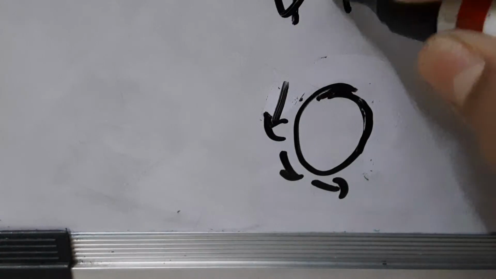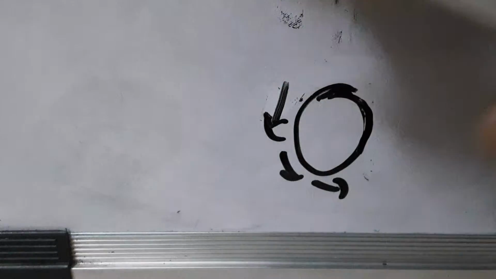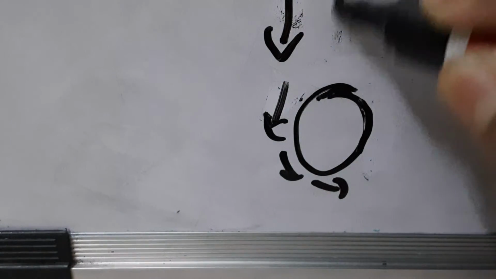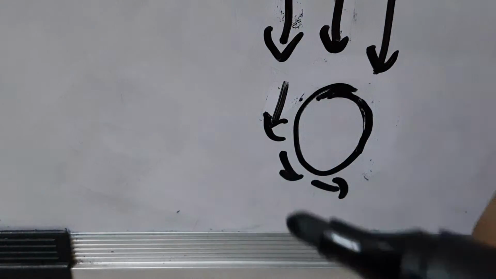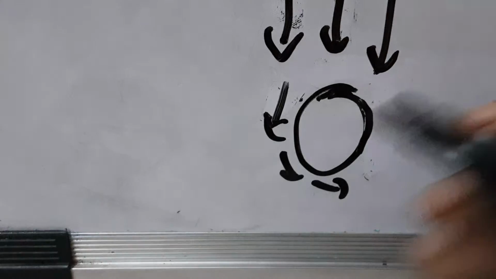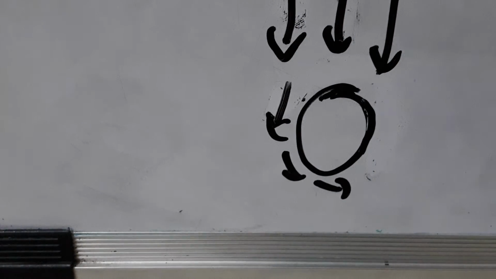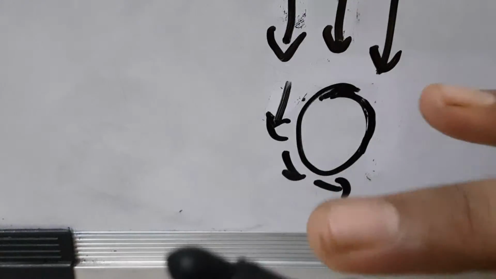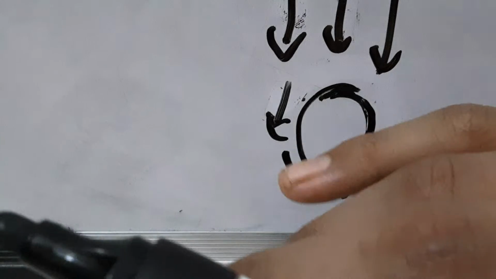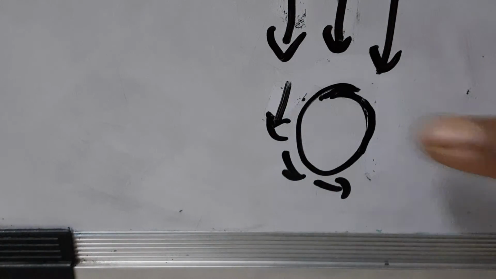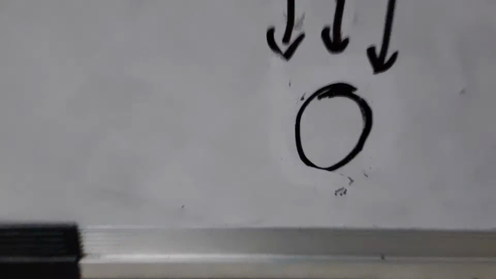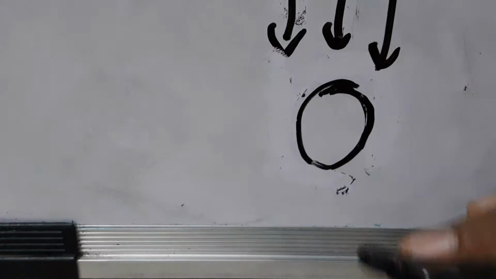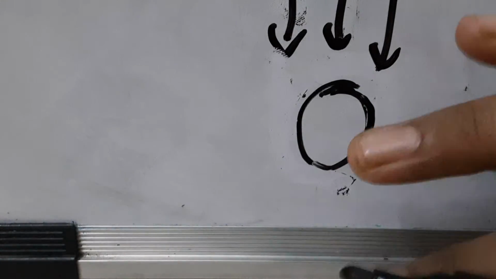So we have a ball here, and the ball spins in this direction. We have air moving towards it in the opposite direction. Now, when the air reaches the ball, it would touch the surface of the ball. You have to imagine that the ball is moving in this direction. I'll draw an arrow here. The ball is moving in this direction.